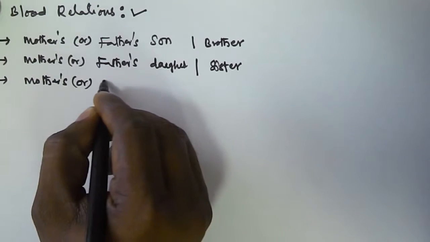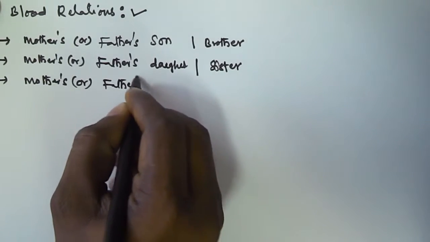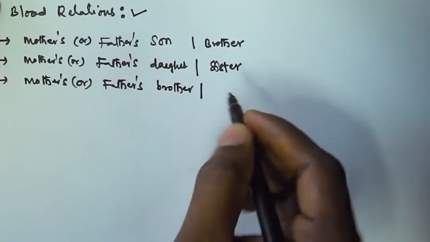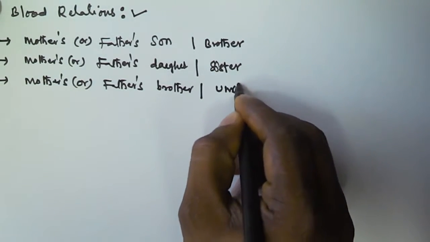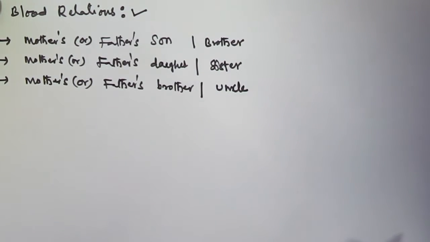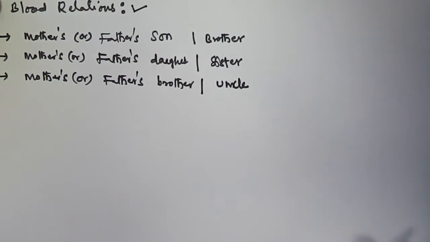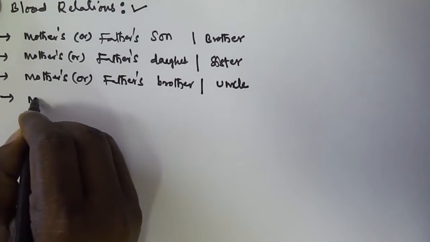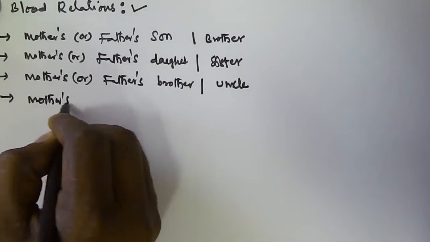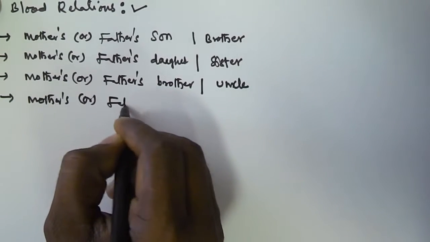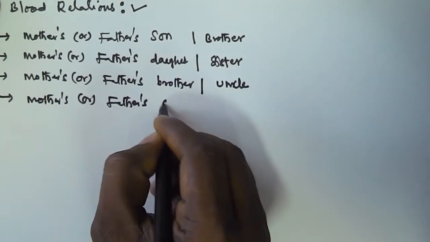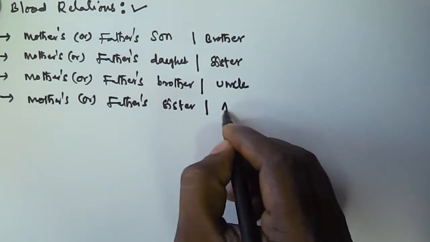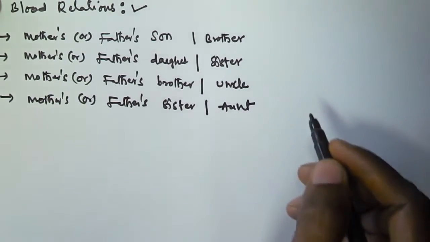Next one is mother's or father's brother, who is called an uncle. Mother's or father's brother is called an uncle. Mother's or father's sister is called an aunt.